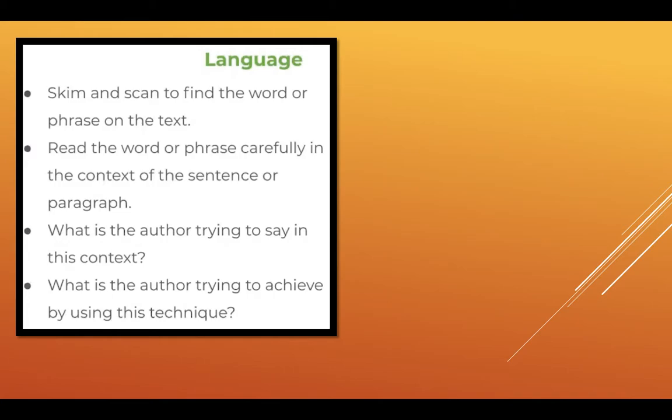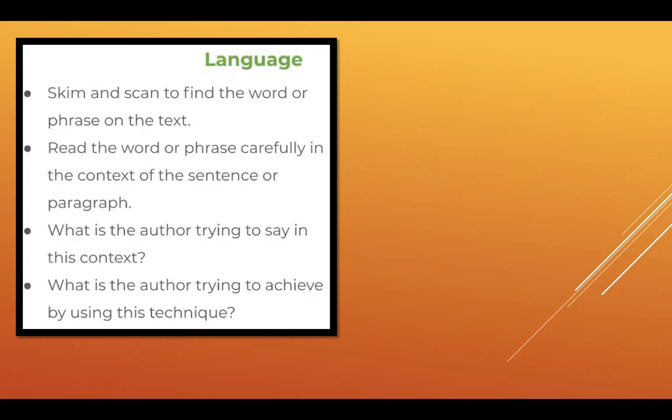So let's move on. Here's our language focus. The key thing is to learn to skim and scan to find the word or phrase in the text. That's very important. Remember, you have a keyword or key phrase. You can skim, only looking for those certain things. Read the word or phrase carefully in the context of a sentence or paragraph. You have to make sure that if a word's in a particular sentence, you understand what that word means in that context. Sometimes you put words in a different sentence and they could actually mean something completely different.